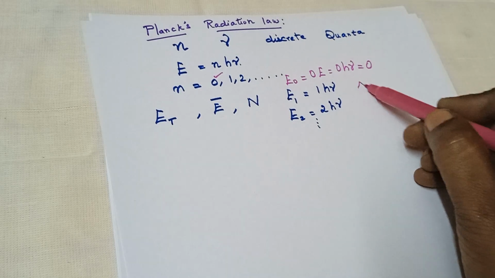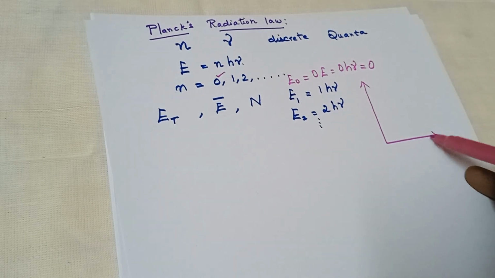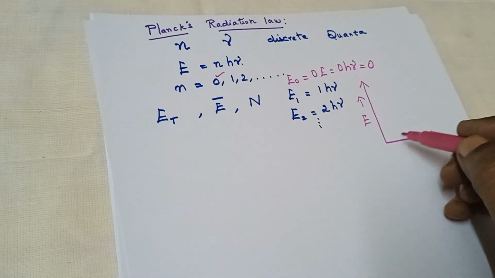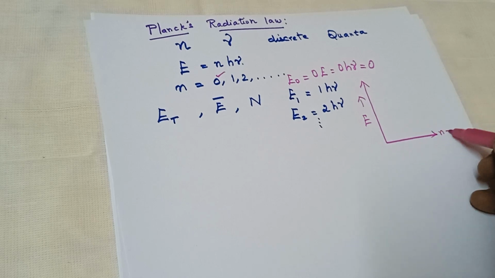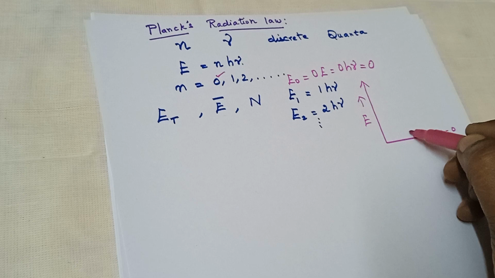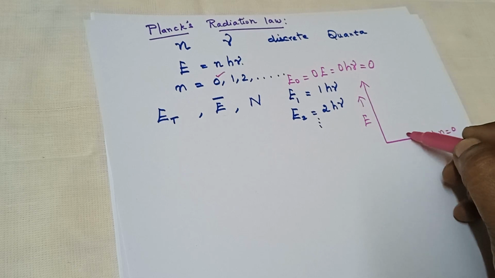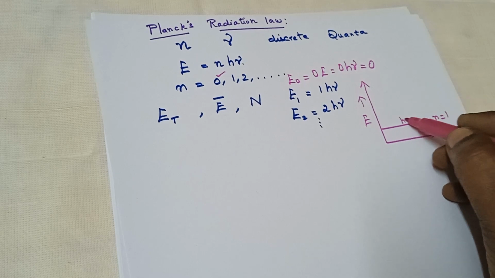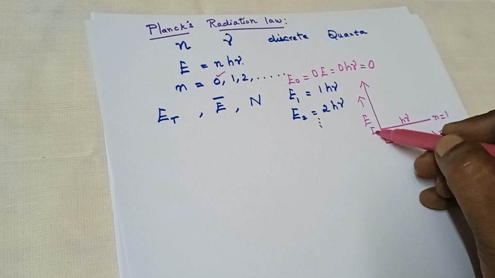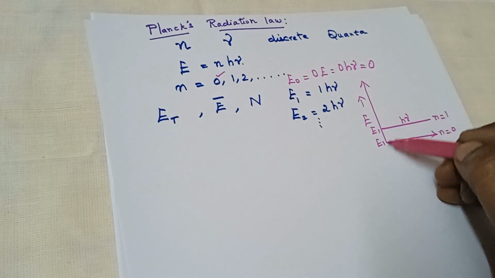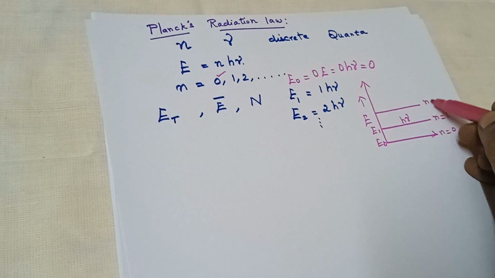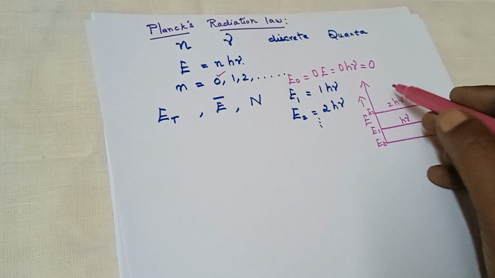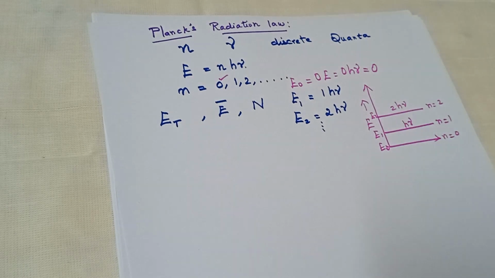In the diagrammatic representation, energy is taken along the y-axis. Then when n is equal to 0, it is taken as 0 h nu or E0. Then when n is equal to 1, it is 1 h nu. And when n is equal to 2, it is 2 h nu. And then it goes on and on.